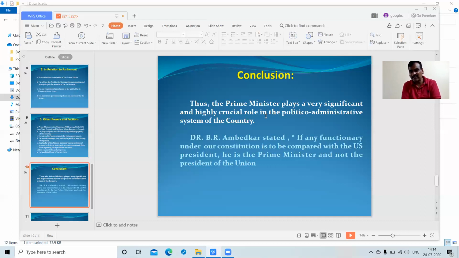So as a national integrator and coordinator, the Prime Minister has to give assurance to the people irrespective of the elections.